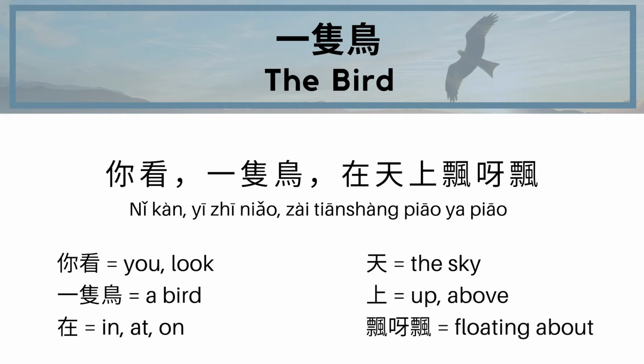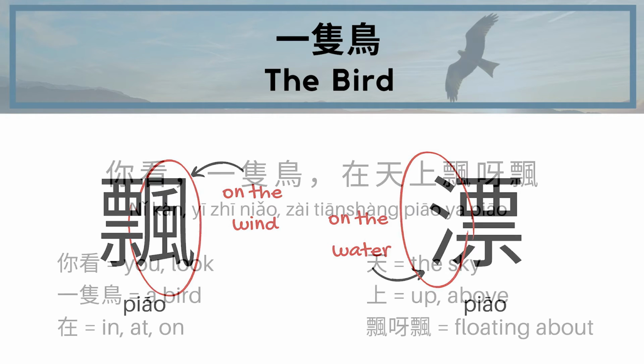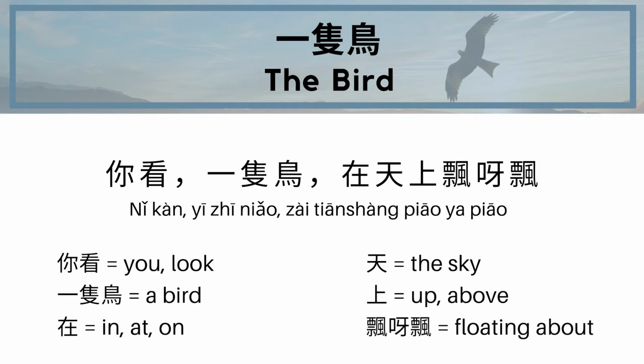In this case, it's floating in the wind because you can see the radical for wind inside of this character, which I think I'm going into too much detail now. But basically, there are 2 different words for floating on the wind and floating in the water, and they're written differently, but they're pronounced the same. And then it's 飘呀飘, so you've got 飘 twice, and in the middle you've got this ya. It doesn't mean anything. It's like a sound. It gives a kind of tone, a feeling to the phrase. It's just floating easily. It's enjoying itself, whatever. Okay, so 你看一只鸟在天上飘呀飘. Look, there's a bird floating in the sky.